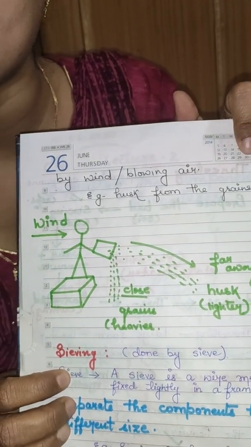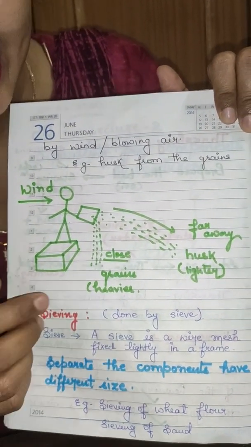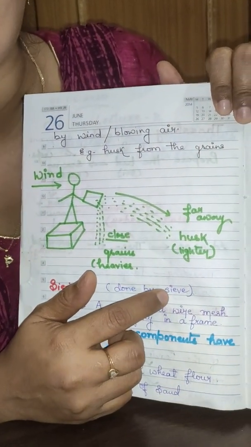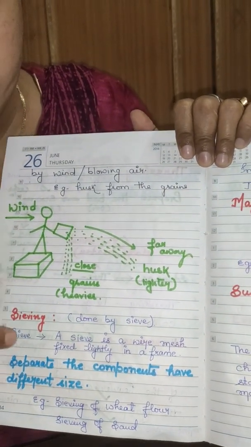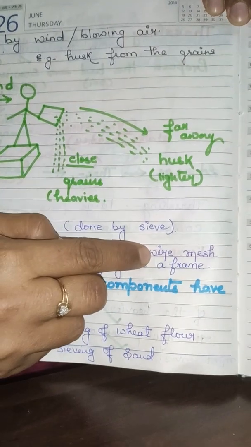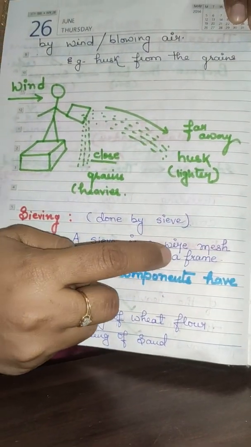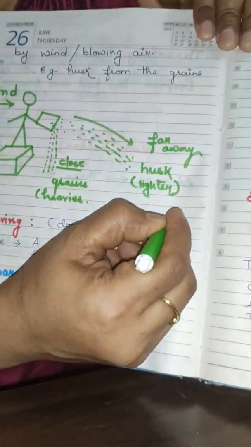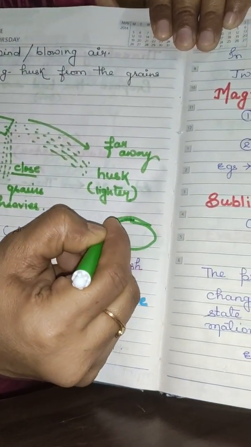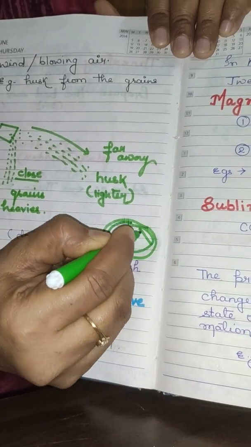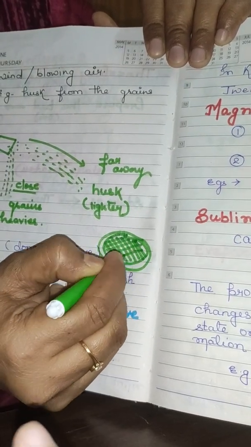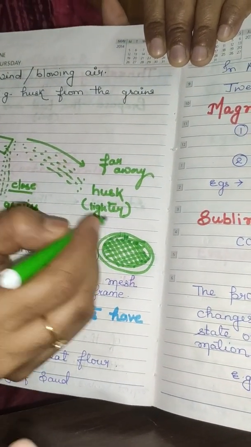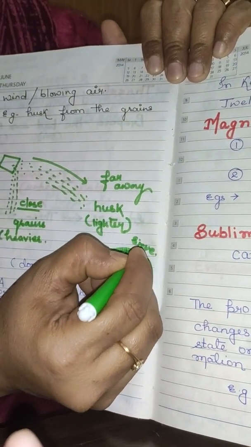Okay. The next one is your very common one, which you must have seen your mother use. Chalani, what we call it in Hindi. Sieving is done by a sieve. A sieve is an apparatus which is made up of iron wires. A sieve is a wire mesh fixed tightly in a frame. Now it looks like this. There is a frame, which is made up of iron, and there is a net-like structure which is again made of iron. Now plastic sieves are also available. This is a sieve, which in Hindi we call chalani.